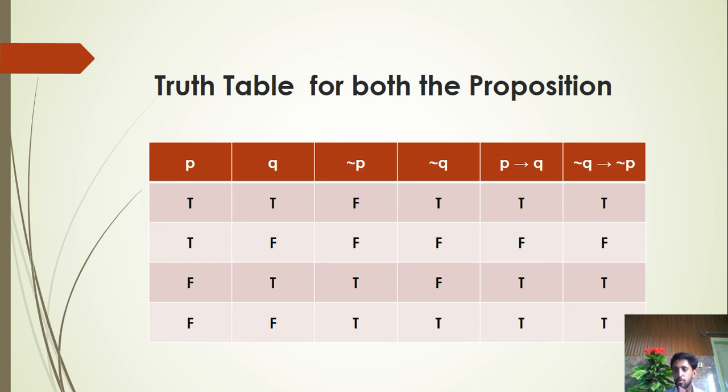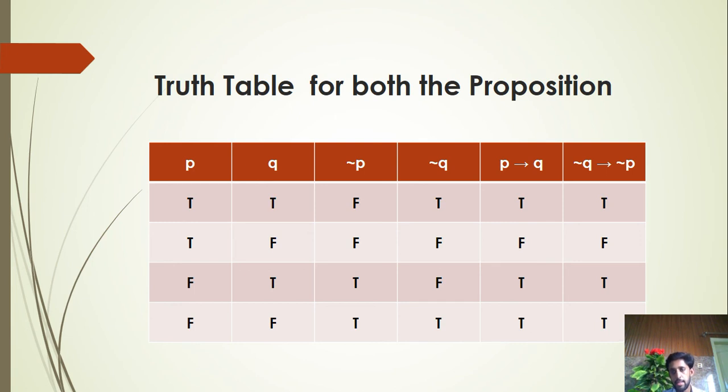Now negation Q implies negation P. It also works on the same condition. Now negation P and negation Q, we will compare these conditions. In the first condition, P is false, and T is true and F is false.